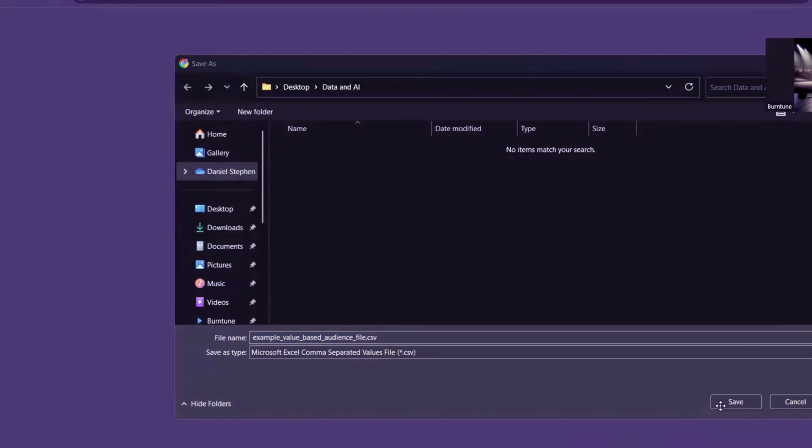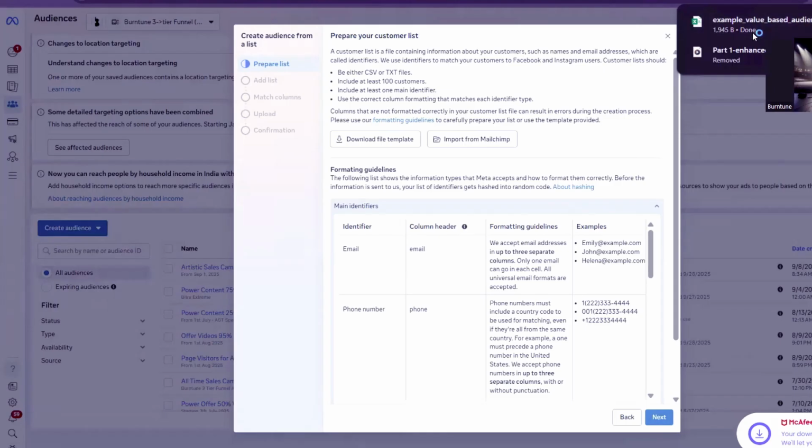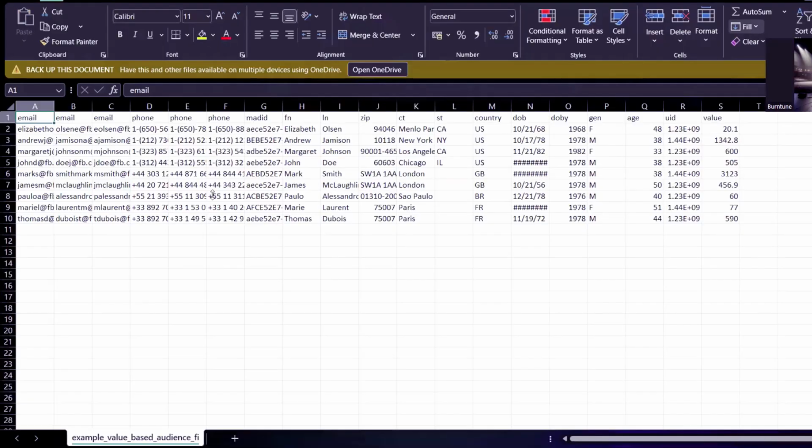Let's have it saved over there. This is what the template looks like. So you will have email, email 1, email 2, email 3, if the same person has 3 different emails, 3 different phone numbers, MAD ID, I don't know what that is, so we don't need to worry about it. FN is first name, LN is last name. FN should be good for most of us. Zip, do not really need that.